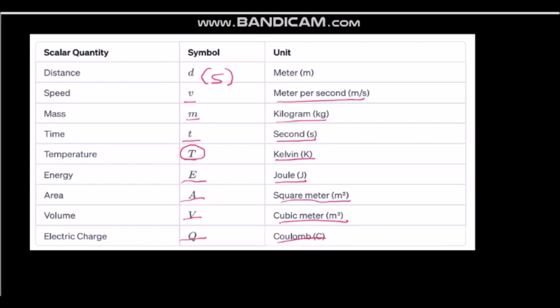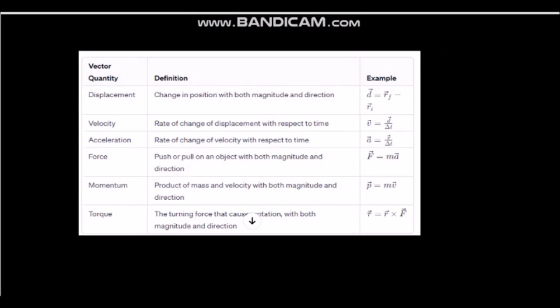The second, vector physical quantities. This is displacement. We can define displacement as the change in position with both magnitude and direction. Displacement we can write with an arrow.